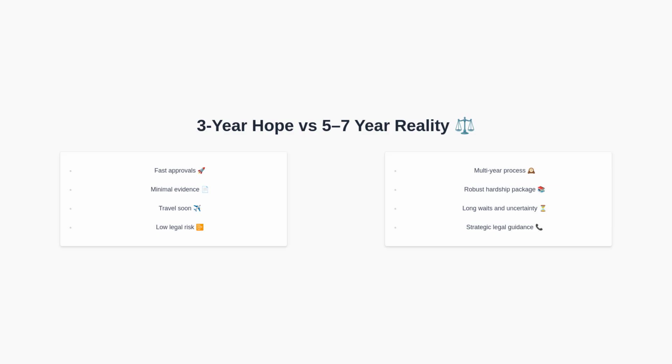Next, let's compare optimistic expectations to realistic ones. On the left are optimistic expectations such as rapid approvals, minimal evidence, quick travel, and low legal risk. On the right is the more realistic picture for waiver cases: a multi-year process, the need for an extensive hardship evidentiary package, prolonged waits with uncertainty, and the importance of strategic legal guidance throughout. With these contrasts in mind, let's test your understanding with a quick quiz.